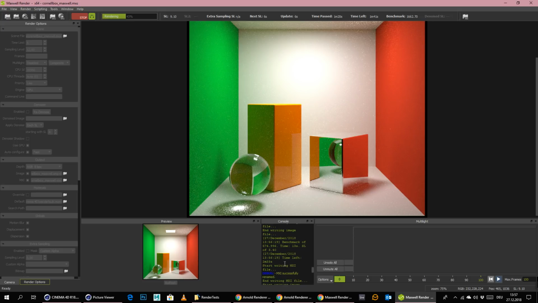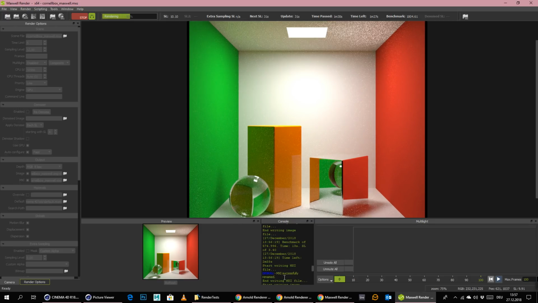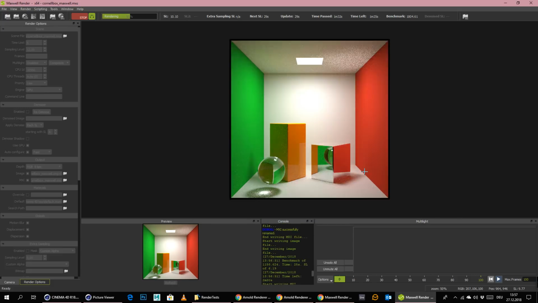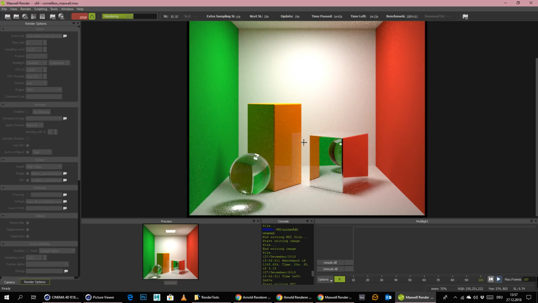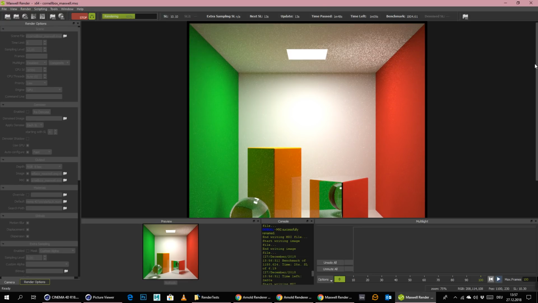Okay, maybe let's leave it some time to see what we get when it jumps to the next SL here. What we get then, 10.10. Yeah, I think this will take ages. So that's not really good, and I would not consider using the GPU yet inside of Maxwell. Like I said, it has some limitations, which is not so good. So if you have a window behind a window, behind a window, behind a window, I think after the 5th or 6th window, you cannot see through the others anymore.